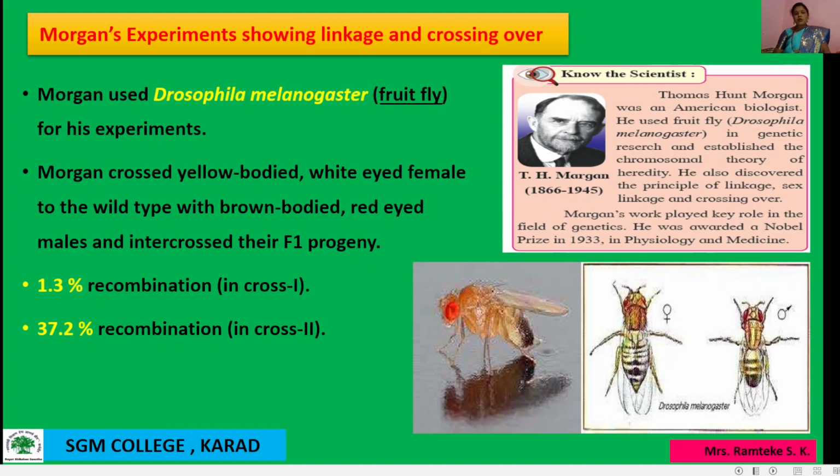Cross 1 shows crossing over between genes y and w. Cross 2 shows crossing over between genes w and m, where mutant alleles are lowercase, while wild type alleles are represented with a positive sign. So this combination we found from Morgan's experiment.